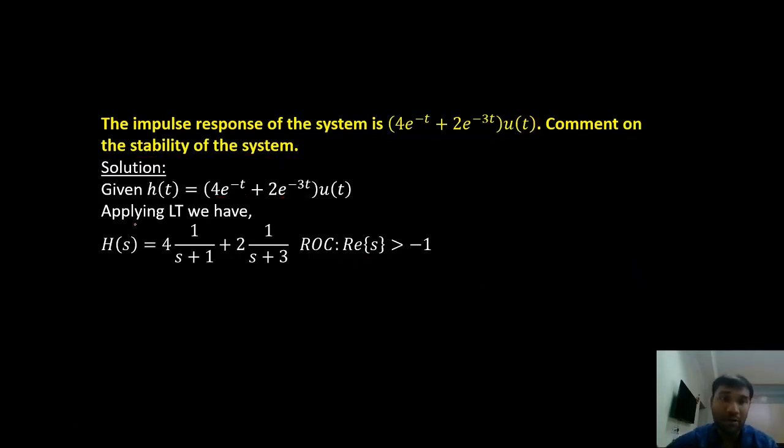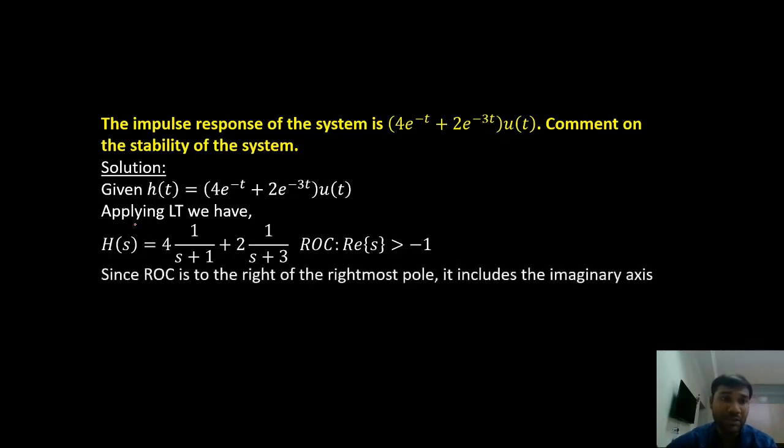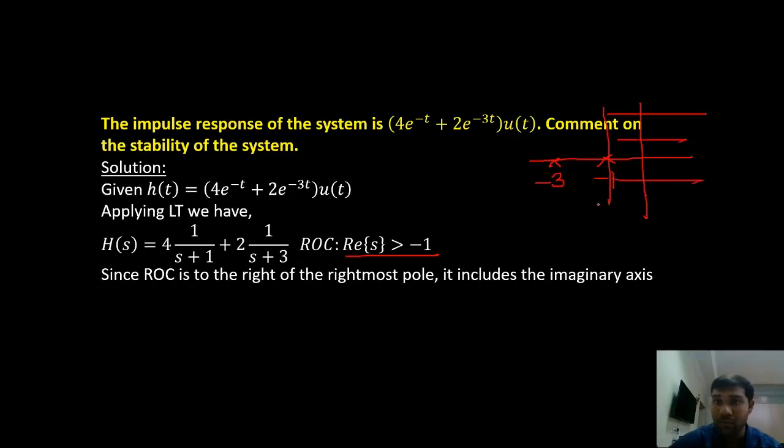Now we have found out h of s. Now we have to comment on the stability. Since the ROC here is to the right of the rightmost pole. One pole is at minus 1, the other pole is at minus 3, right? And the rightmost pole here is minus 1. Minus 1 is my rightmost pole, and my ROC is towards the right of the rightmost pole. Since ROC is the right of the rightmost pole, and it includes j omega axis.